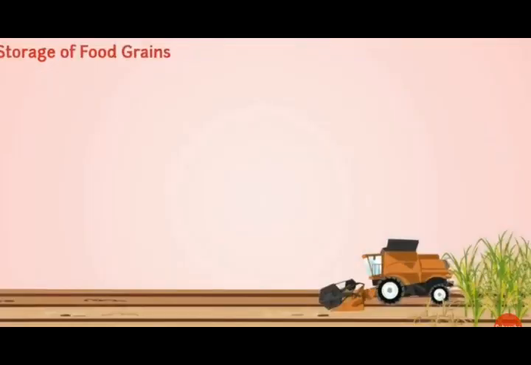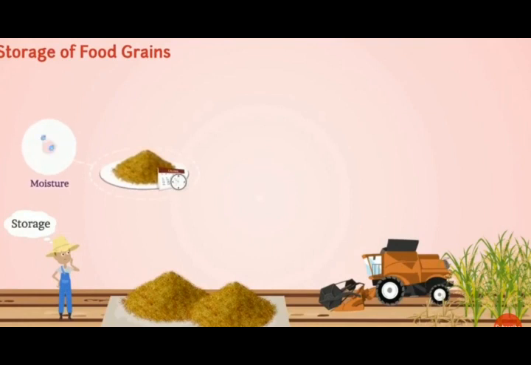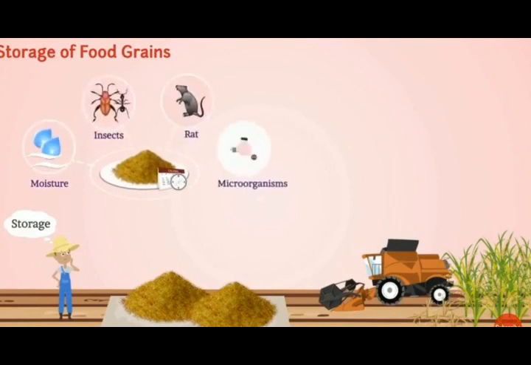Once the grains are separated from the crops, the last task in the agriculture practice is storage. In order to store these food grains for a long period of time, we need to protect them from moisture, insects, rats, and microorganisms.